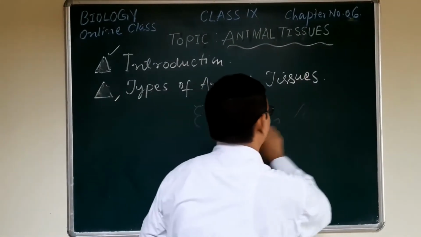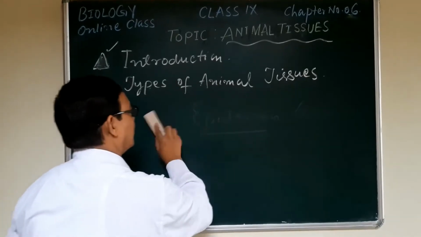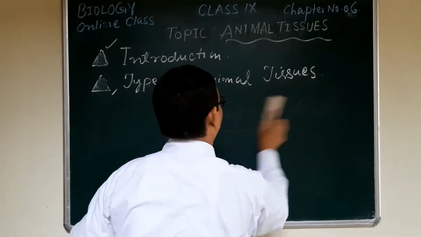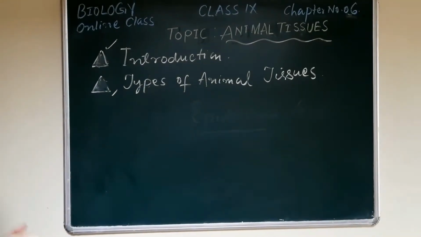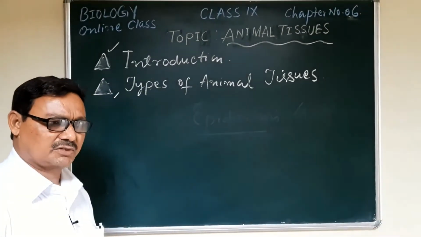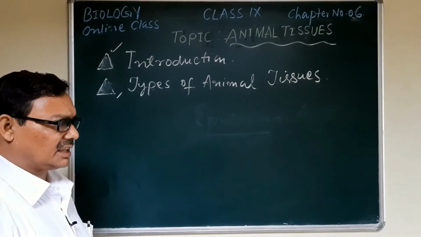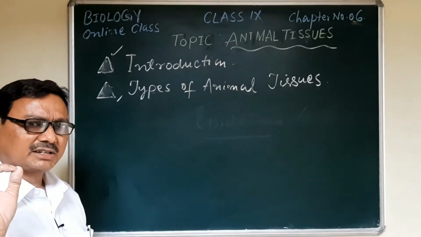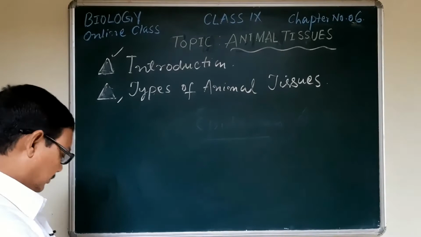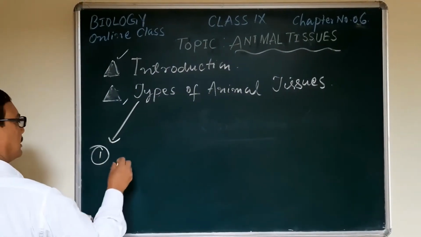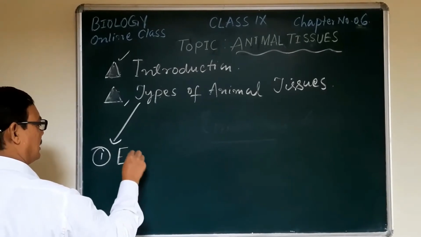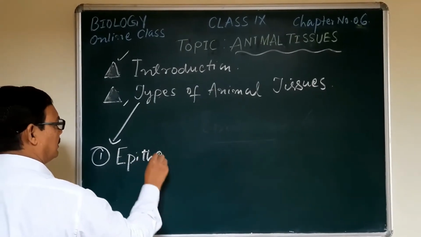Now, depending upon the different distribution, structure, functions, and locations, there are 4 main different types of animal tissue. Number 1, epithelial tissue.